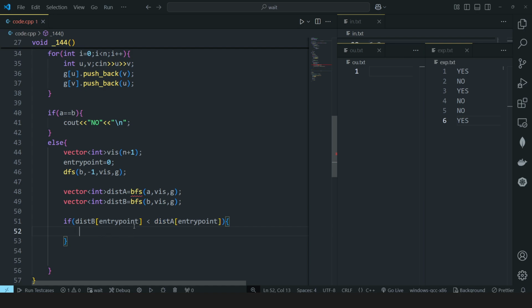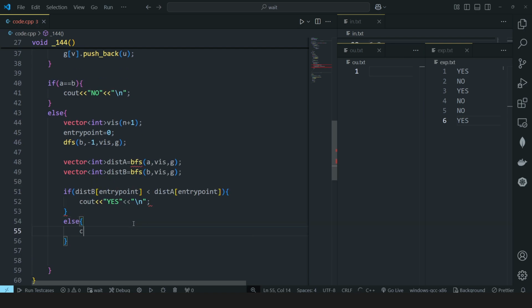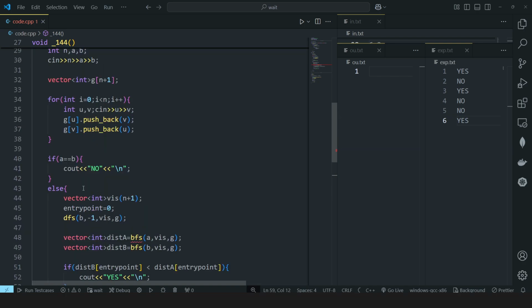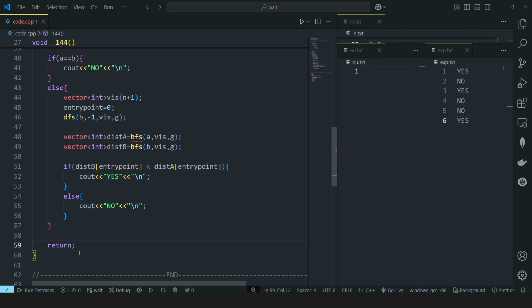If he is able to reach it sooner, then we will print a yes, and otherwise we will simply print a no. Just return it here because it is a void function. Even if you don't write it, there's no problem.